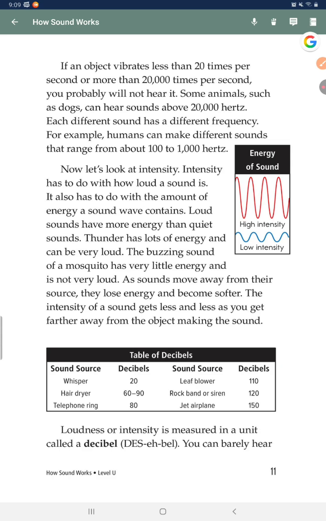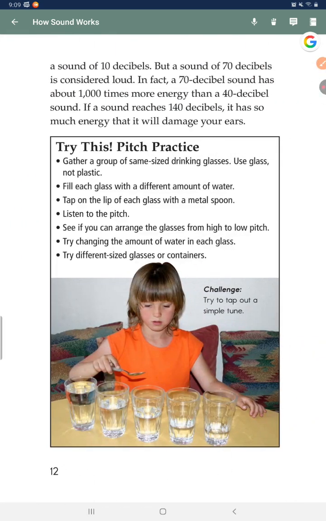Loudness or intensity is measured in a unit called a decibel. You can barely hear a sound of 10 decibels, but a sound of 70 decibels is considered loud. In fact, a 70 decibel sound has about 1,000 times more energy than a 40 decibel sound. If a sound reaches 140 decibels, it has so much energy that it will damage your ears.